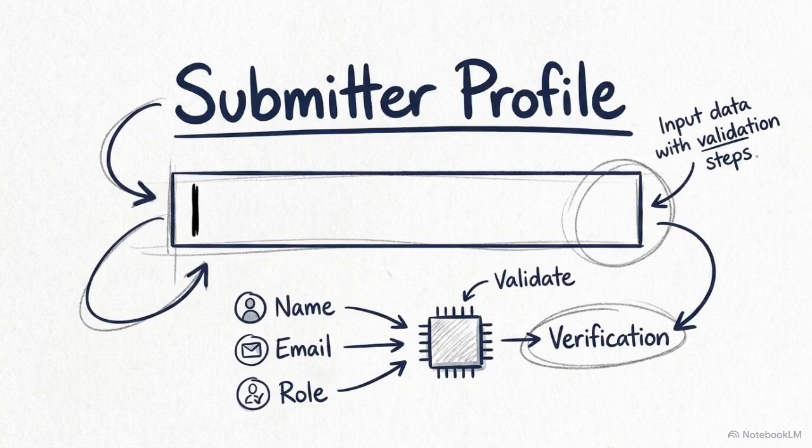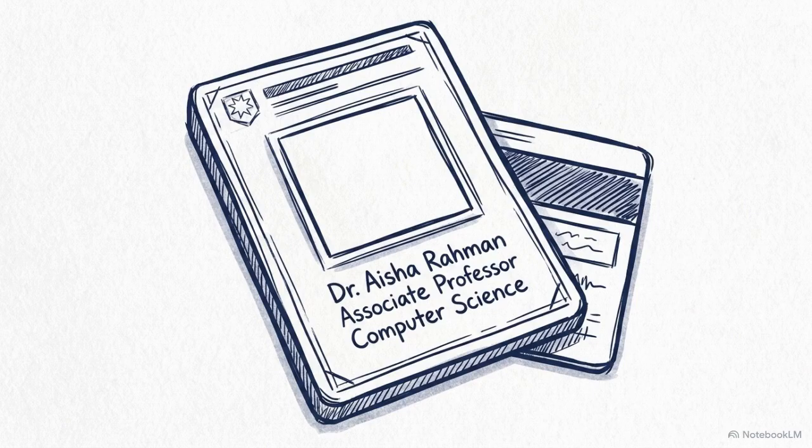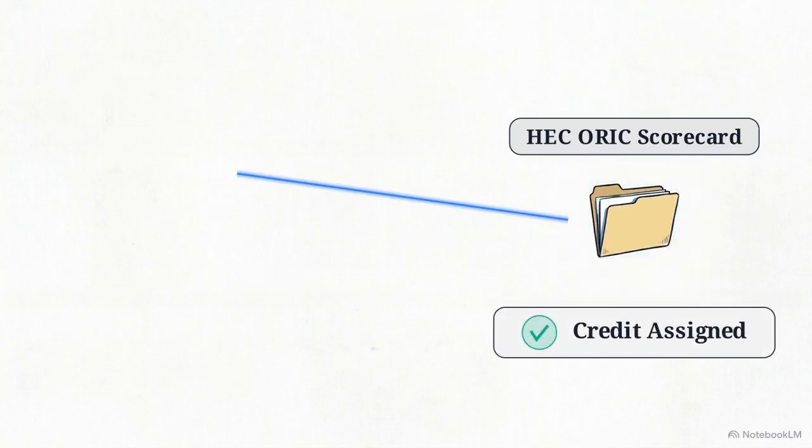Here, you will enter your full official name, your department, and your current designation. Please use your precise official titles rather than abbreviations. This ensures the correct faculty member receives scorecard credit for the work.